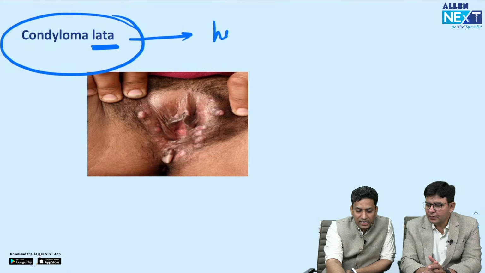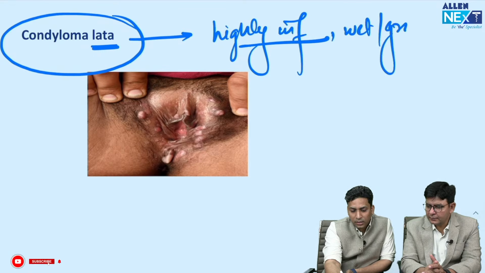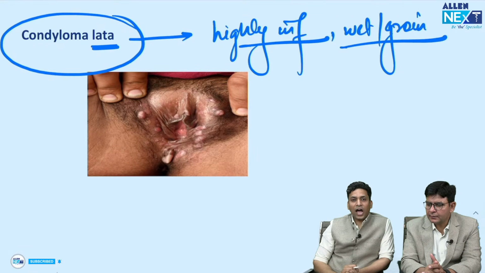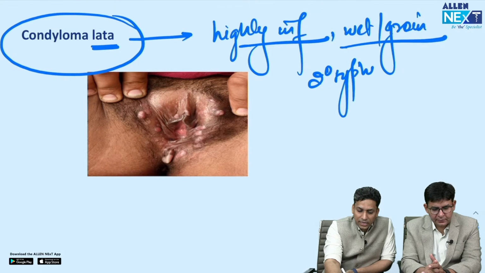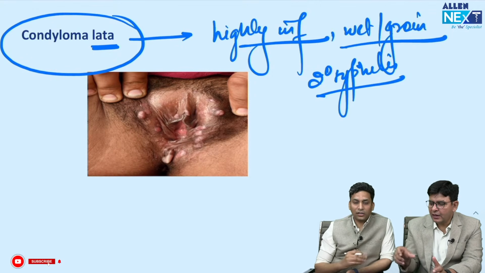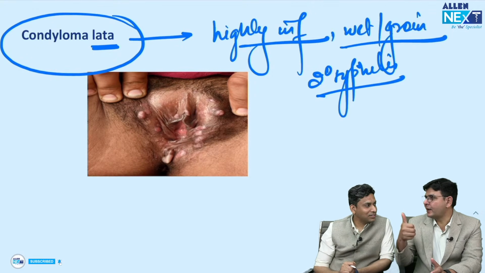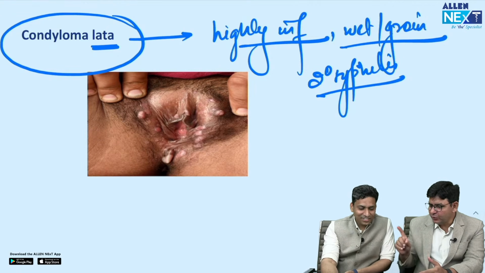These are highly infectious lesions, very infectious lesions, generally present over wet areas like the groin. So these are highly infectious lesions of secondary syphilis. This is seen in secondary syphilis, condyloma lata. I used to tell it like this, condyloma lata 2. So it is seen in which one? Secondary.